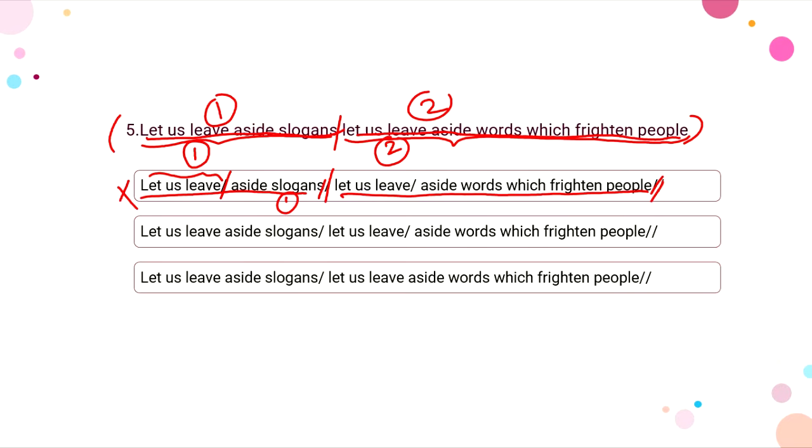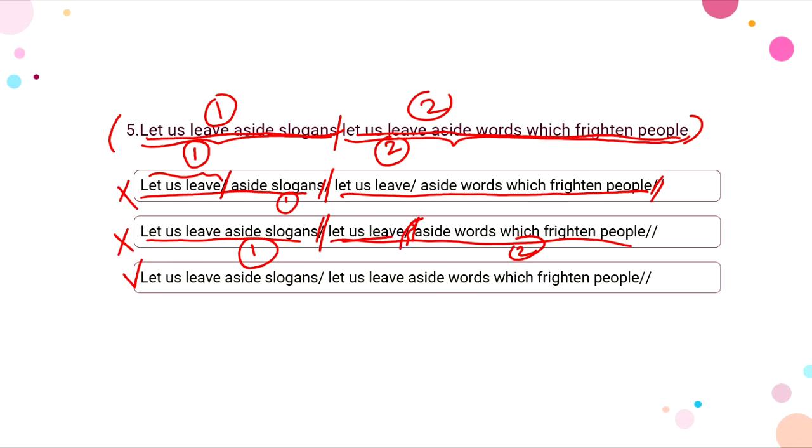So in the second option, then we have, let us leave aside slogans, let us leave. So we don't make a pause here actually. We say this as one sentence, and we say this whole thing as another sentence. So there should be only one pause in between these two, but here they have made a pause here, which makes this option also wrong.